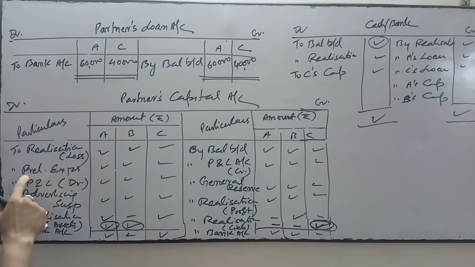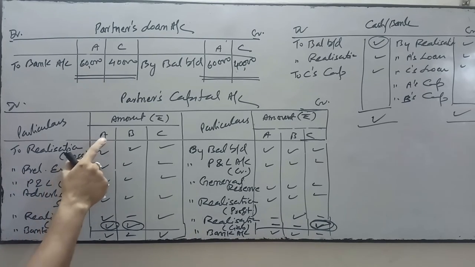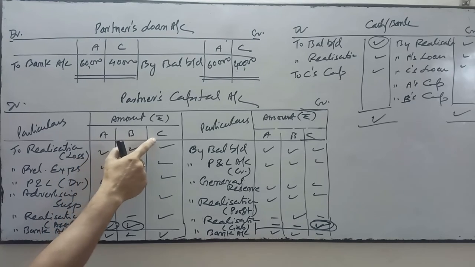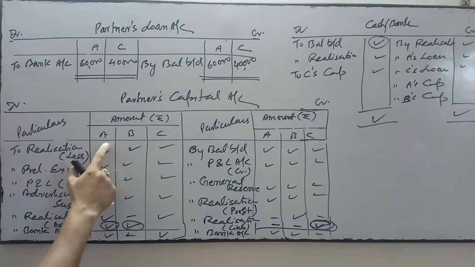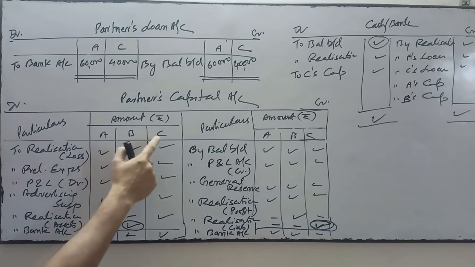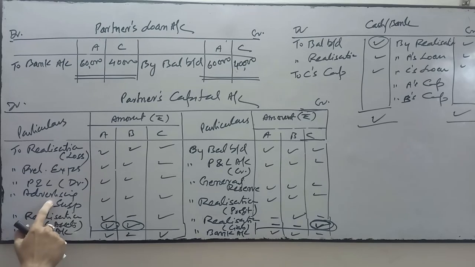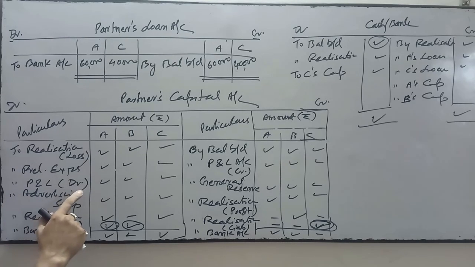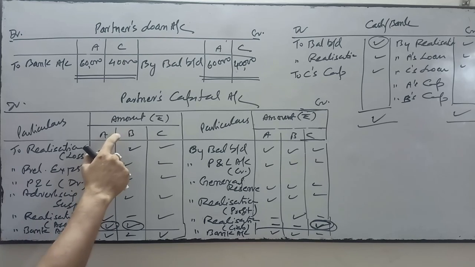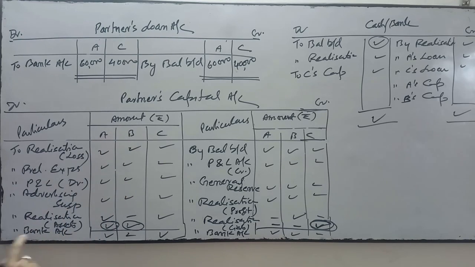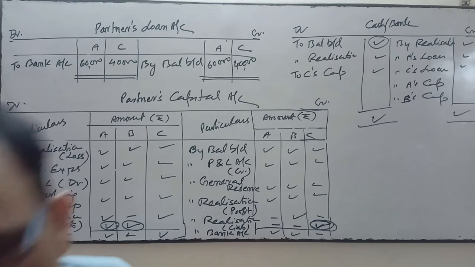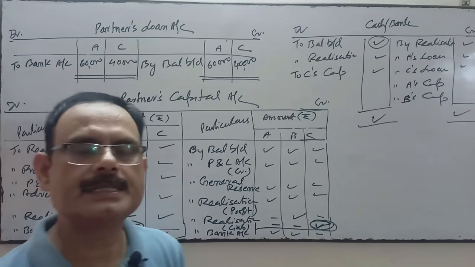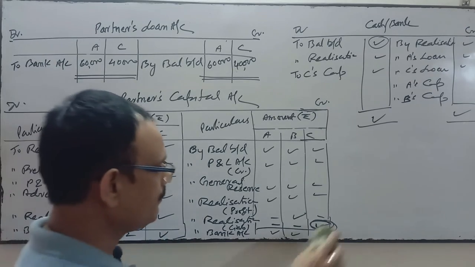Here for preliminary expenses: A's capital account debit, B's capital account debit, C's capital account debit to preliminary expenses. For this, A's capital account debit, B's capital account debit, C's capital account debit to advertising suspense, to profit and loss debit balance. And for this, A's capital account debit, B's capital account debit to bank account. So this is the journal entry. If you know how to prepare the ledger, then journal is simple.